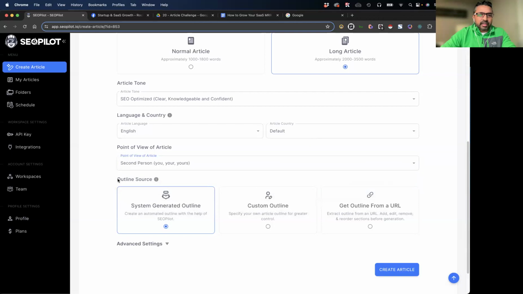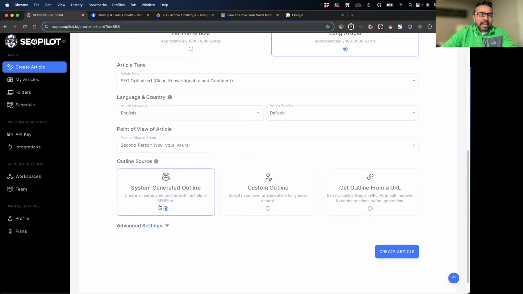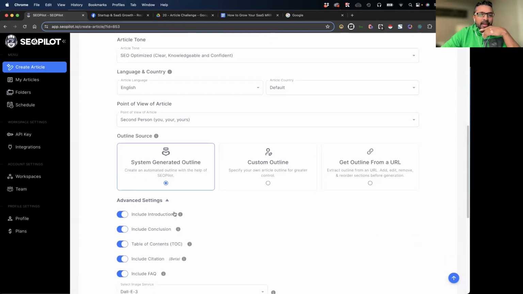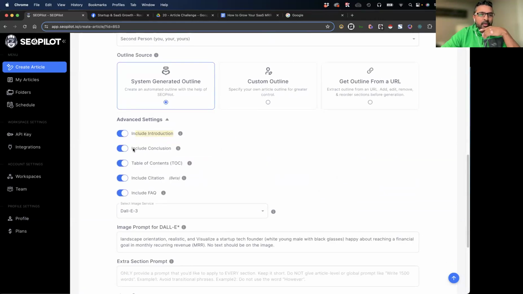I'm going to change this to second person. And for this, I want to see how SEO Pilot does, so I just let it use the system generated outline. And I want to include an introduction, a conclusion, and a table of contents.